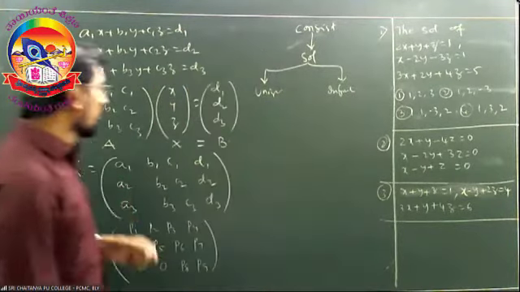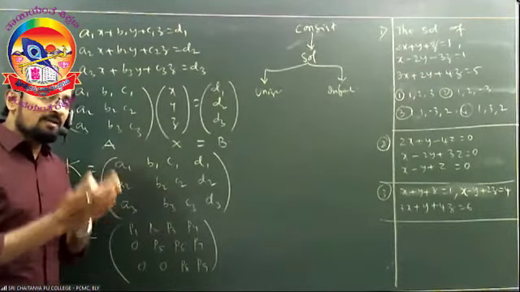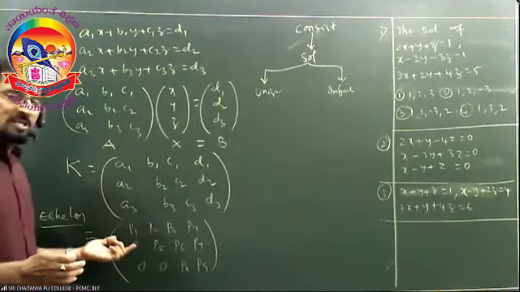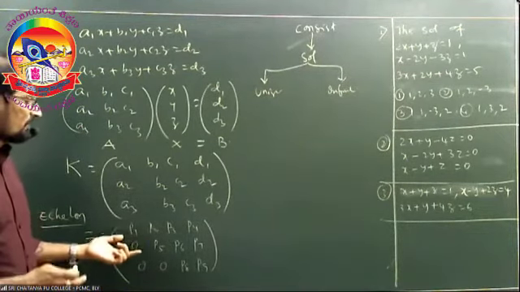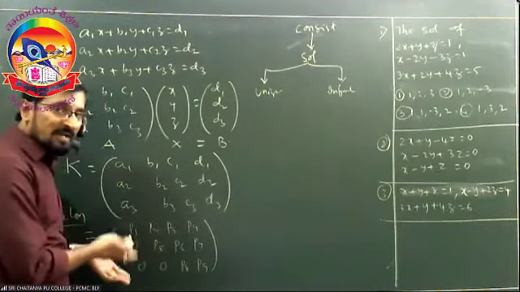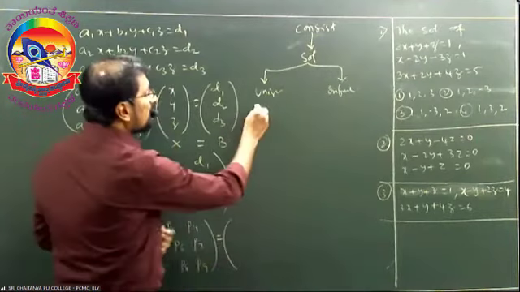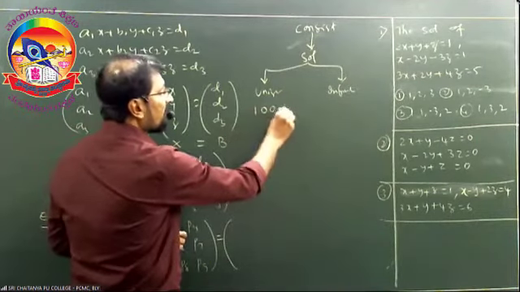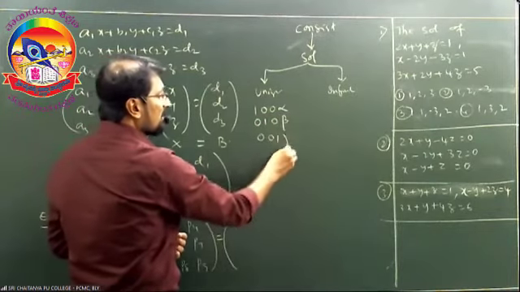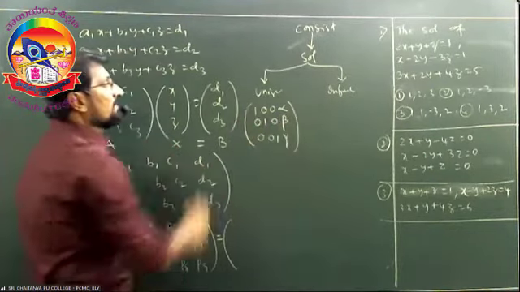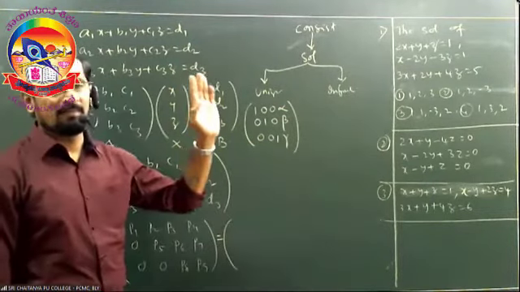Observe it carefully. First of all, after writing the augmented form, we should convert this augmented form into echelon form. In this echelon form, it is called the final matrix. If this final matrix is like 1, 0, 0, alpha; 0, 1, 0, beta; 0, 0, 1, gamma, then the system has a unique solution and it is said to be consistent, right?